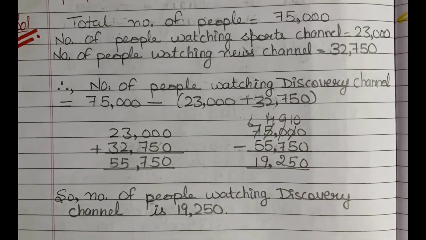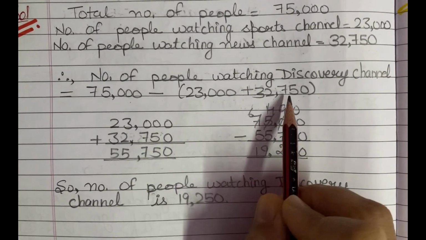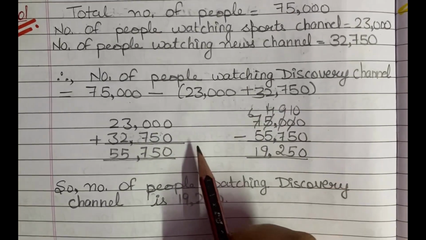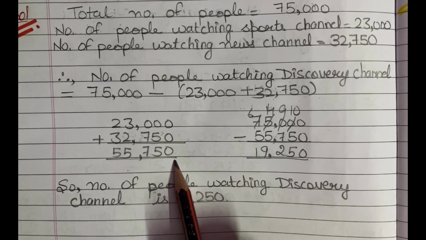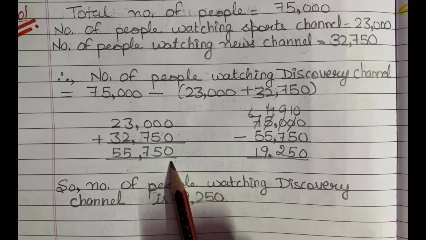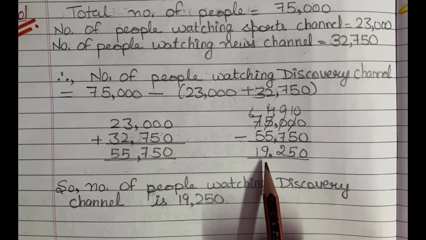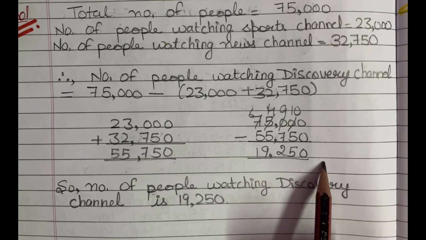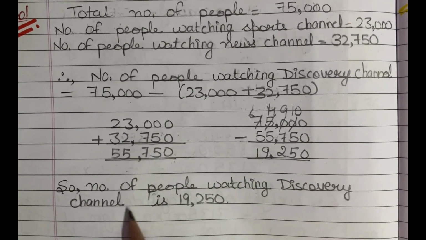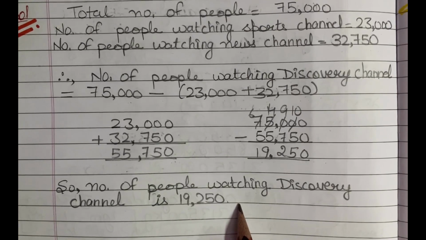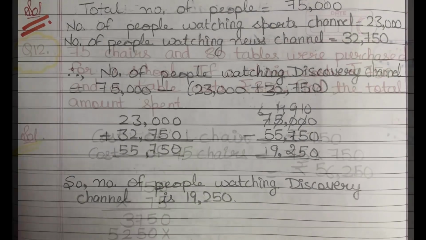And for this, firstly we can add this 23,000 and 32,750, and on adding we will get 55,750. Now we will subtract this from 75,000, and on subtraction we will get 19,250 as an answer. So number of people watching Discovery channel is 19,250. Hopefully it is clear to you.